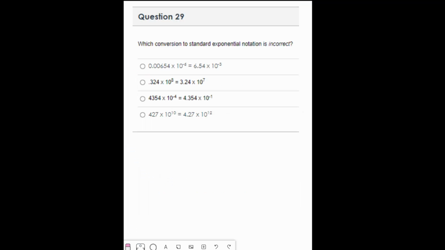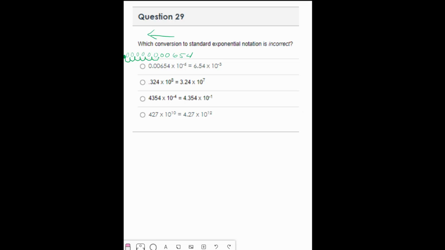Let's convert each of these and we'll see which one is incorrect. So 0.00654 times 10 to the negative 6. Let's put this in standard form, and then we can convert back to standard exponential notation. So if I have 0.00654 times 10 to the negative 6, that means I'm moving my decimal to the left 6 places. I need to jump this 6 places. So 1, 2, 3, 4, 5, 6. New decimal place, fill in with zeros. 1, 2, 3, 4, 5, 6, 7, 8. And then here's my 6.54.